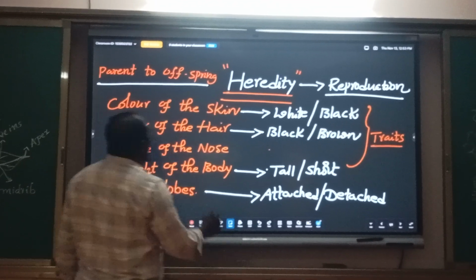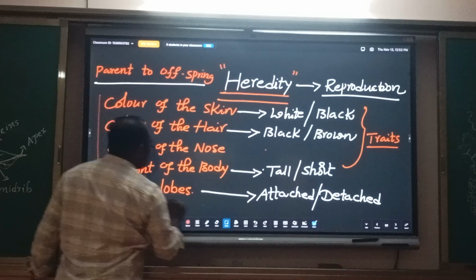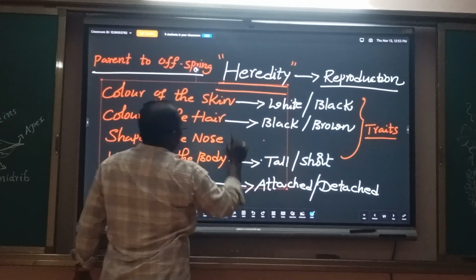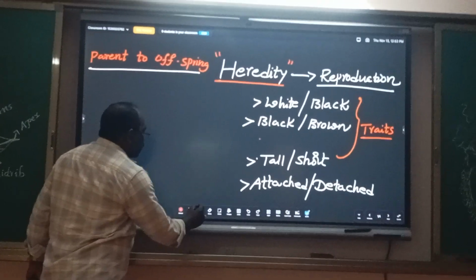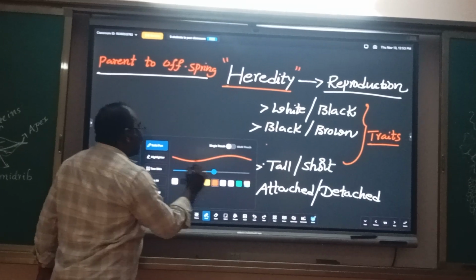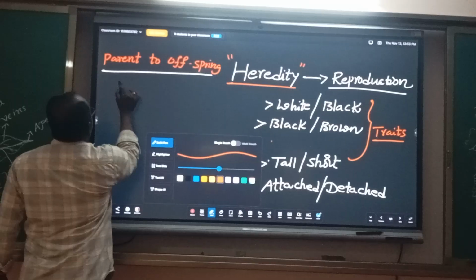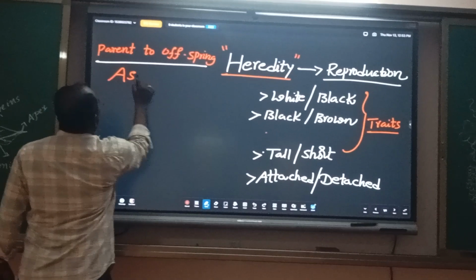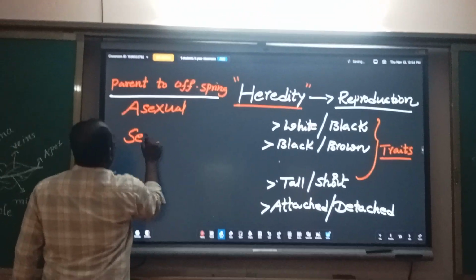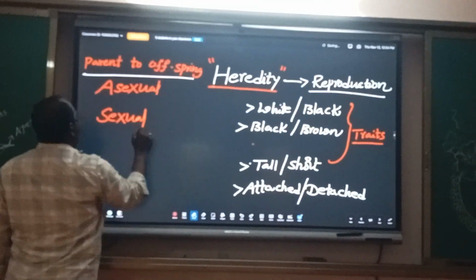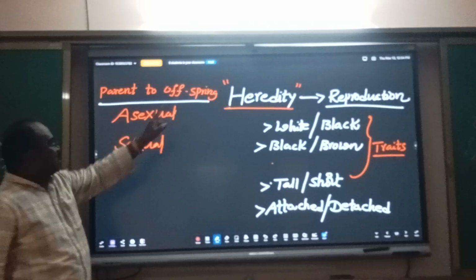One is asexual reproduction and another one is sexual reproduction.